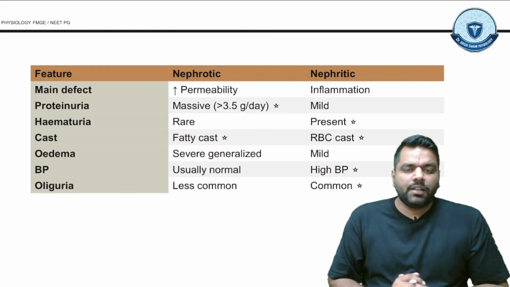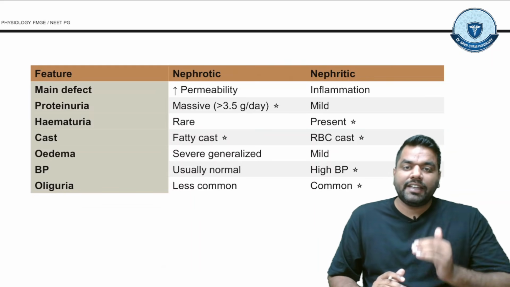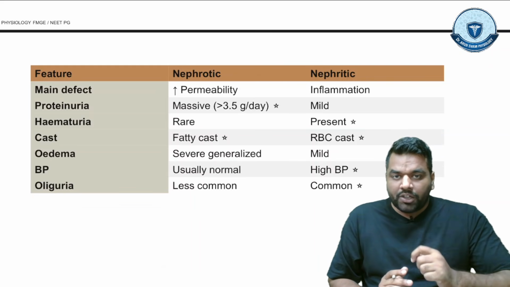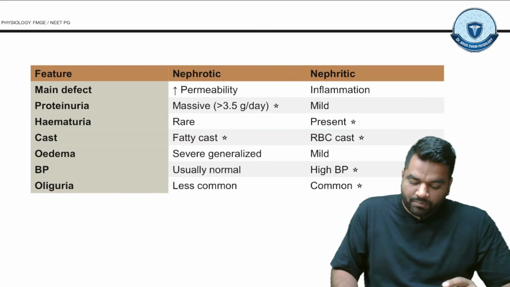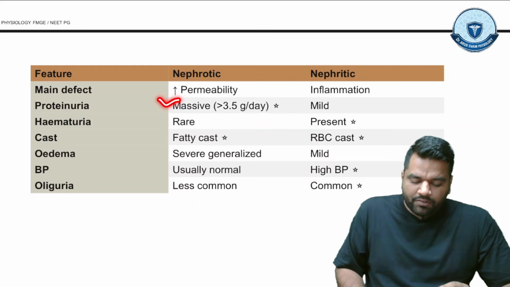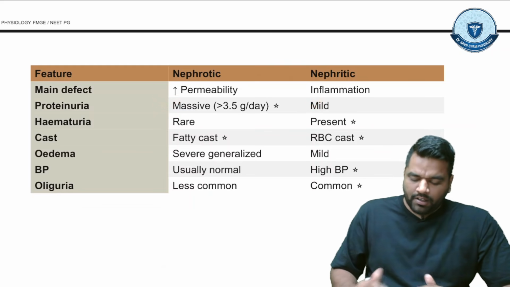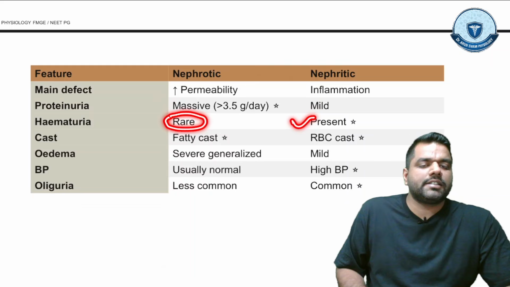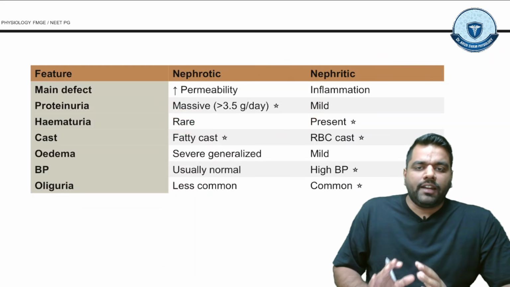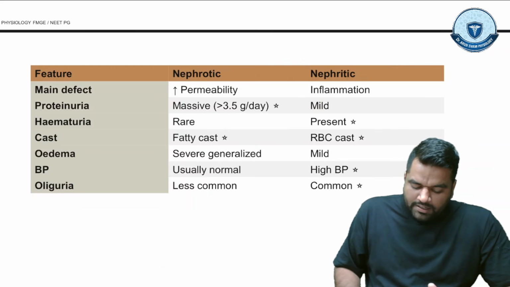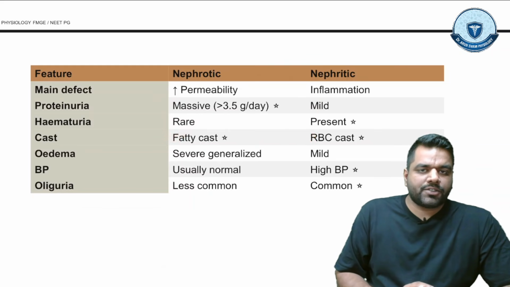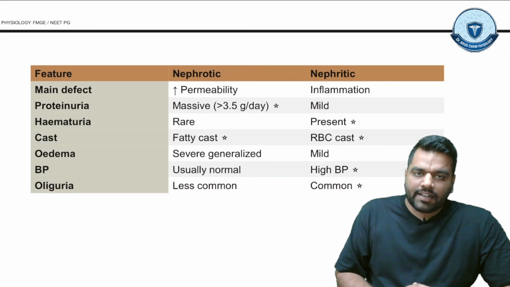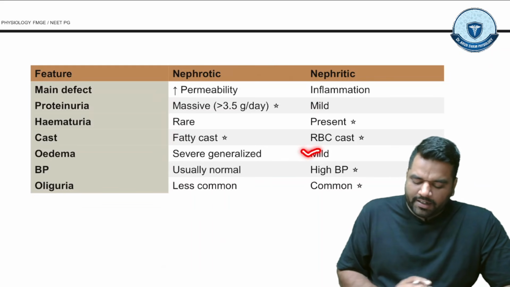Just now we discussed the main defect in the nephrotic, that is increased permeability, but in nephritic, that is the inflammation. Proteinuria in nephrotic is massive, but in nephritic there is mild proteinuria. Hematuria in nephrotic is rare, but in nephritic it is severe or present. In nephrotic you will see the fatty cast, and in nephritic you will see the RBC cast. In nephrotic there is severe generalized edema, we call it anasarca, and in nephritic there is mild edema.